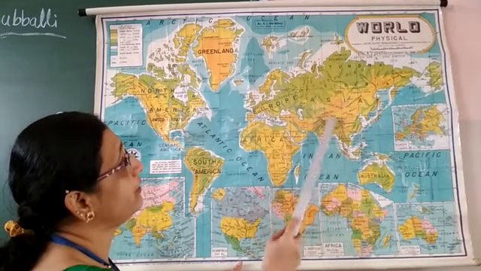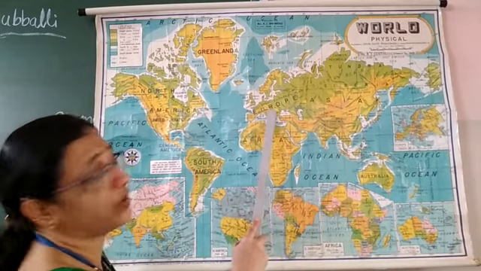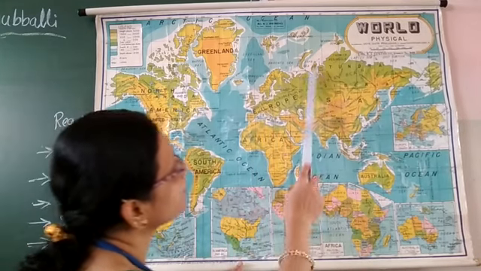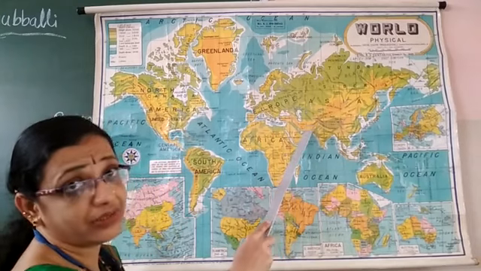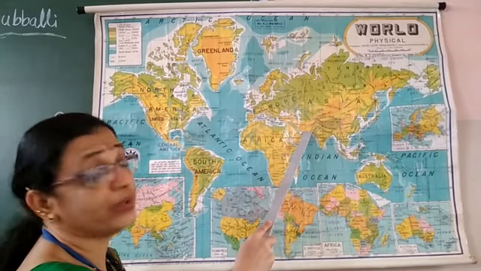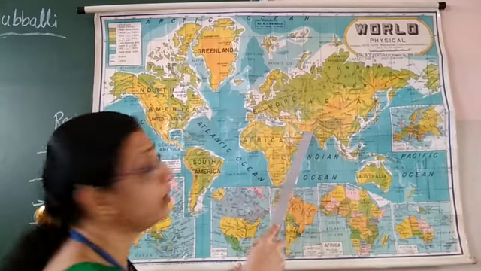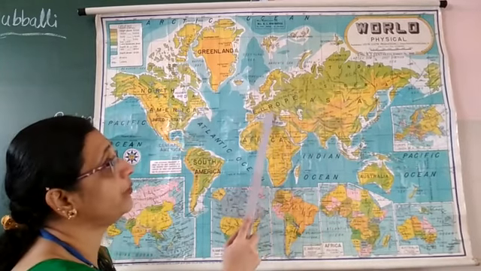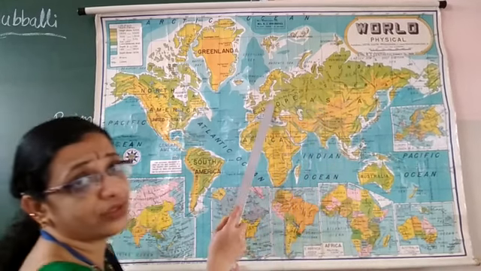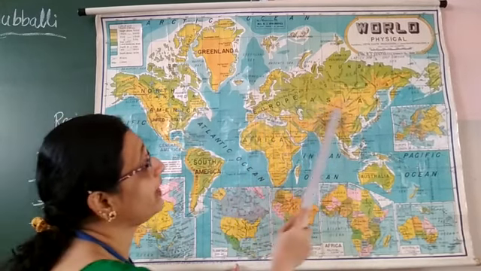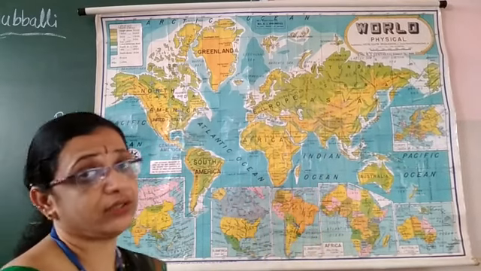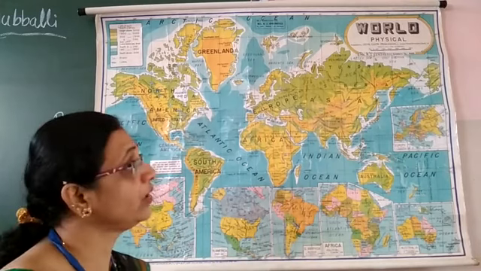Correct? And in the west, it has the Europe continent. See here, Europe continent, and a very small gap is there. There we have the Suez Canal. What is the Suez Canal? It is between Europe and Asia. See, children, by looking, it looks like they are together only, no? So Europe and Asia together are called Eurasia. Followed?